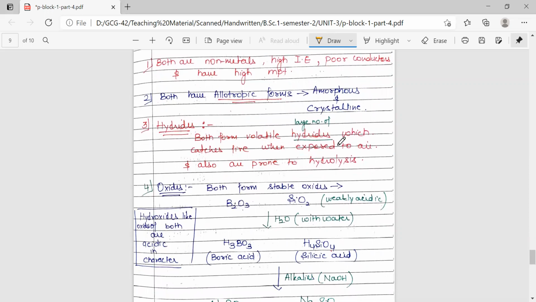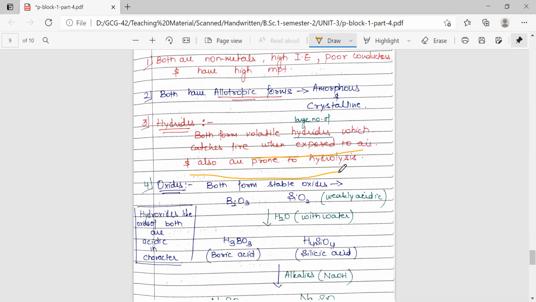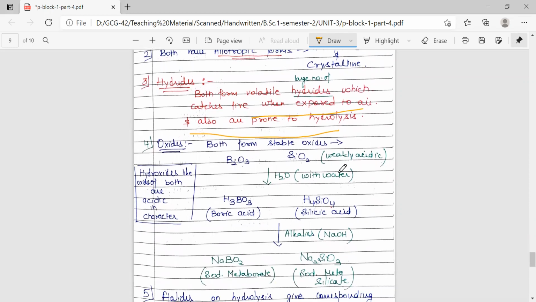Hydrides of both are volatile. They are known in large numbers. They catch fire when exposed to air. This property is similar for both hydrides, boron hydrides and silicon hydrides. Silicon makes silanes and boron forms boranes. Hydrides of boron are called boranes, and hydrides of silicon are called silanes.